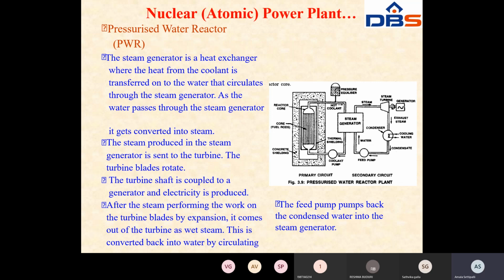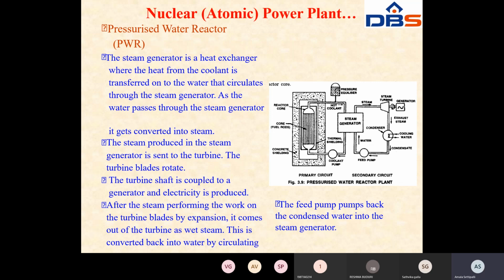See, the steam generator is a heat exchanger. Already I explained: the steam generator is nothing but the heat exchanger where the heat from the coolant is transferred onto the water that circulates in the steam generator. As the water passes through the steam generator, it gets converted into steam.